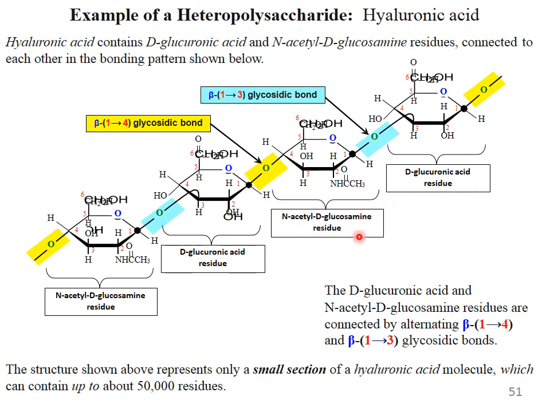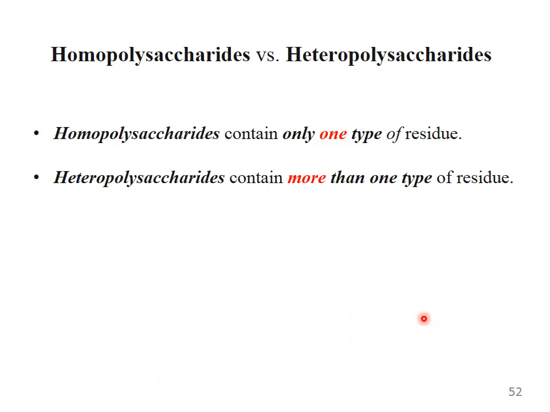The structure shown above represents only a small section of a hyaluronic acid molecule, which can contain up to about 50,000 residues. This is a small portion, and the other residues, about 50,000 in all, are also present. This is a polysaccharide. Homopolysaccharide versus heteropolysaccharide: homopolysaccharides contain only one type of residue. Heteropolysaccharides contain more than one type.